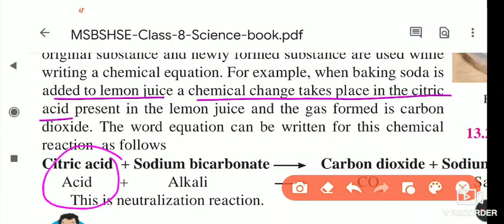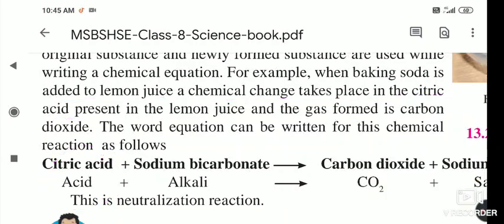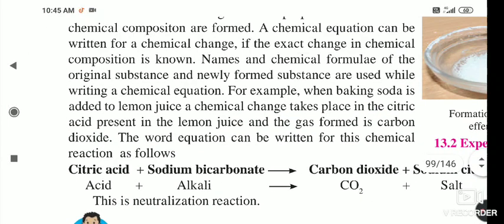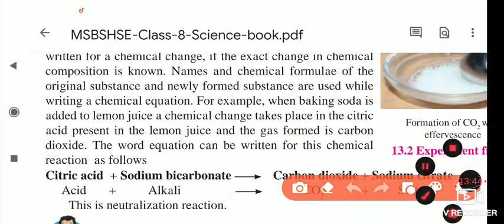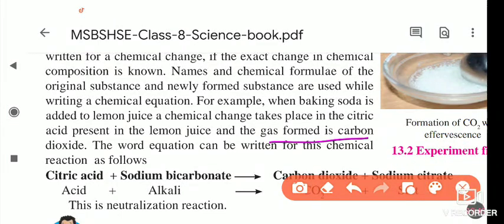It forms a salt, that is sodium citrate, and the gas which is coming out is carbon dioxide.